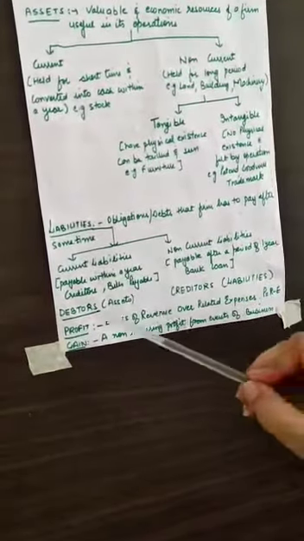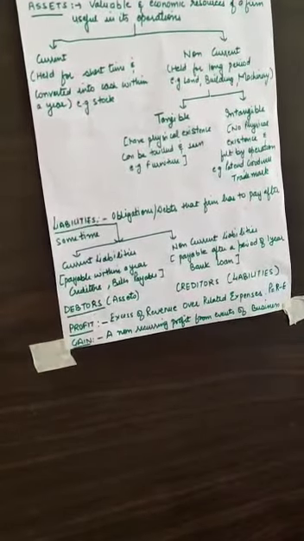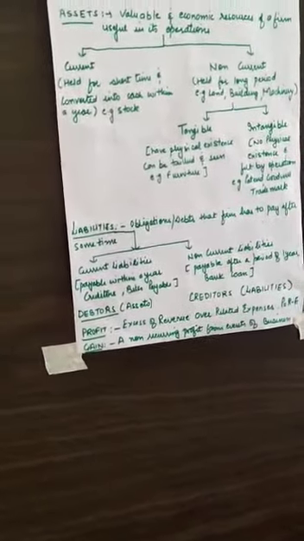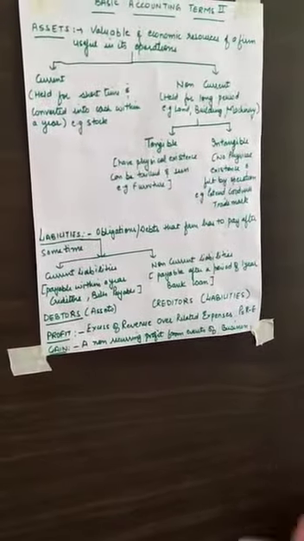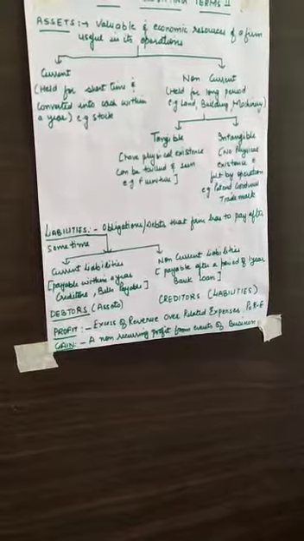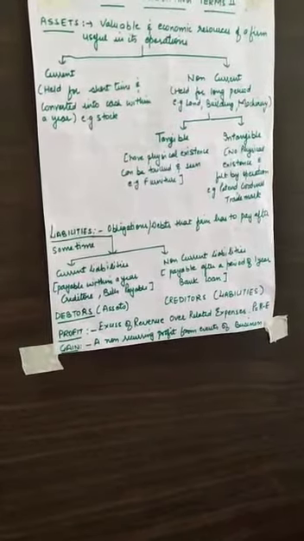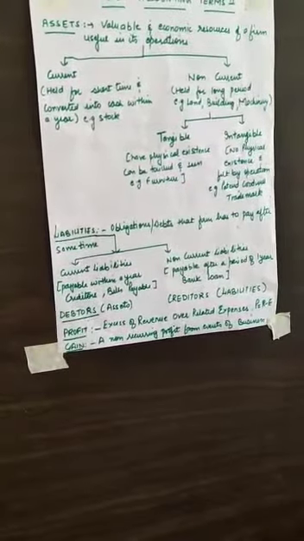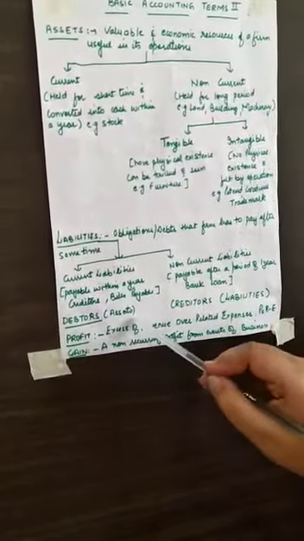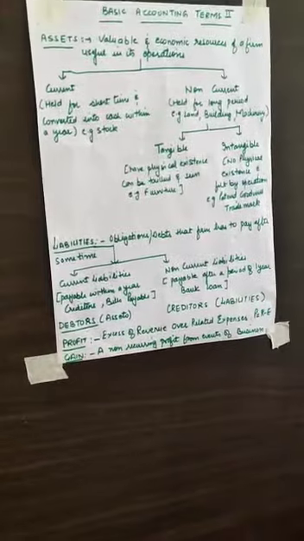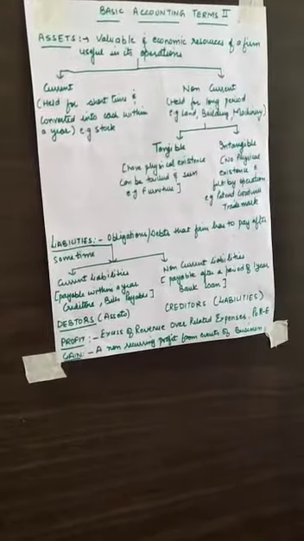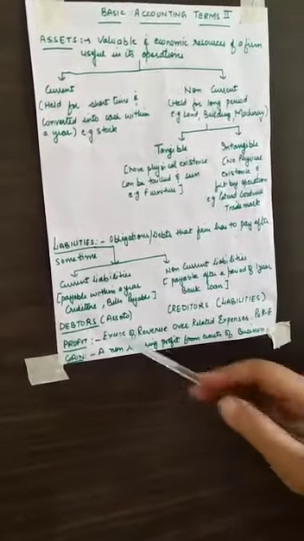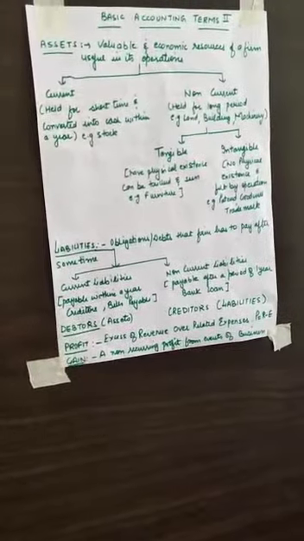Now we come across a term called debtors. Debtors are people to whom the business has sold goods and services, but they haven't paid us yet. We are owed money by these people. They still have to pay to the organization. So they are considered as assets because they are of value to the organization. The money is still to be paid to the organization. So debtors are people who have to pay to the organization.